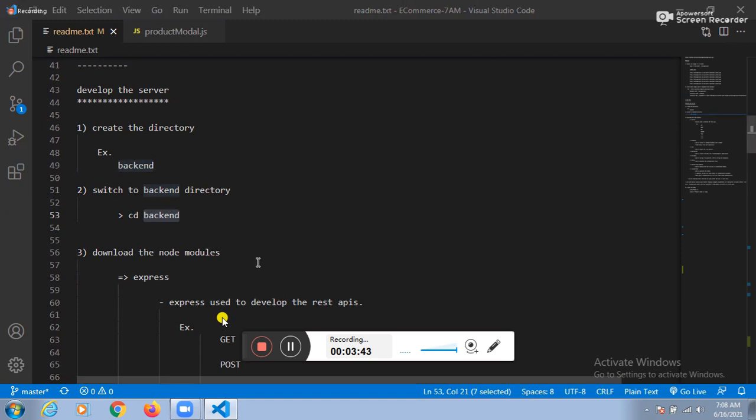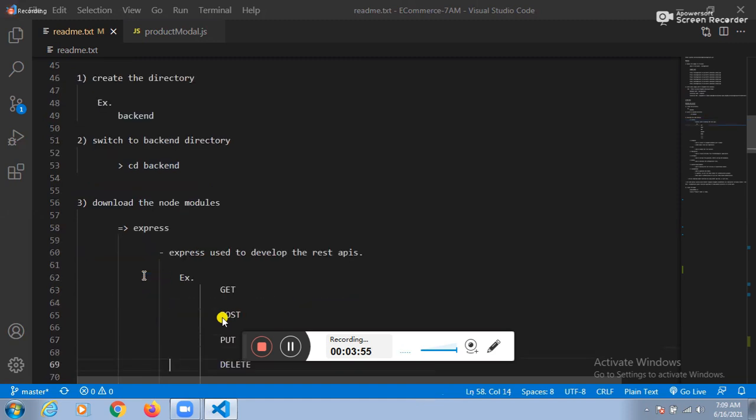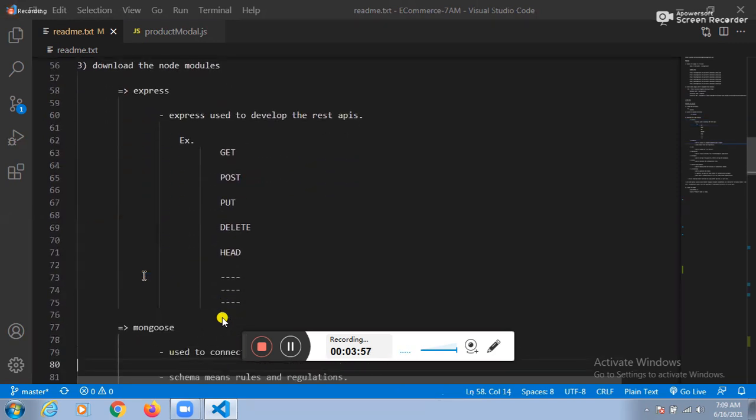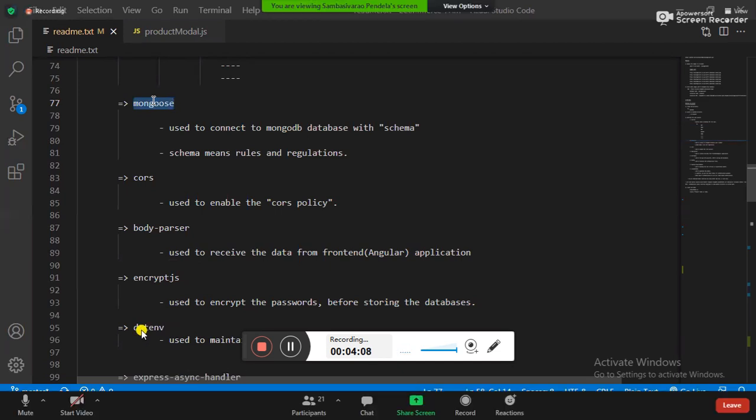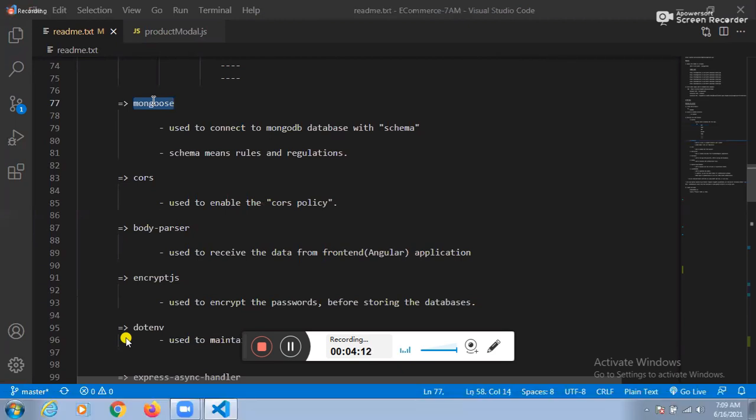Next one, guys. How to develop RESTful web services? With the help of Express. How to connect to the MongoDB database? With the help of the Mongoose library. With the help of the Mongoose library, automatically we can connect to the MongoDB database.